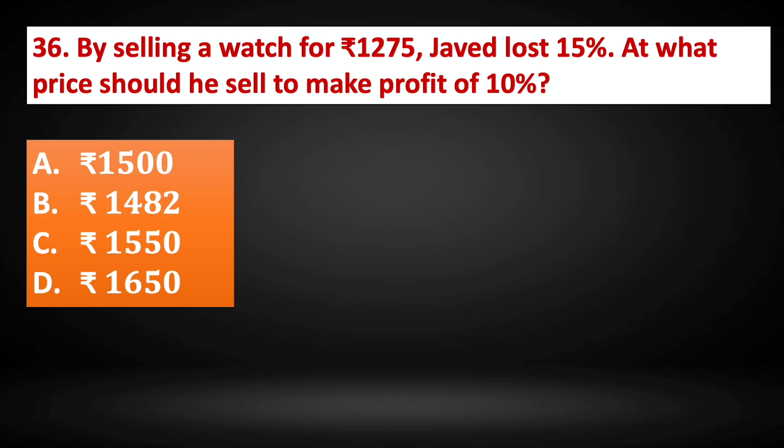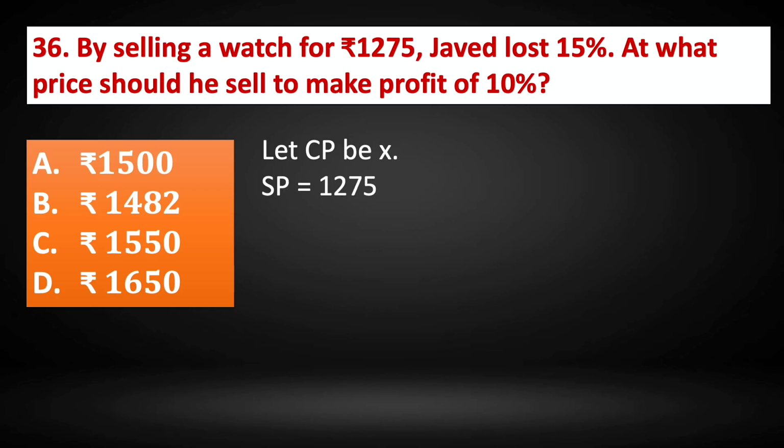Question number 36. By selling a watch for rupees 1275, Javed lost 15%. At what price should he sell to make a profit of 10%? Let the cost price be x. It is given that the selling price is 1275.